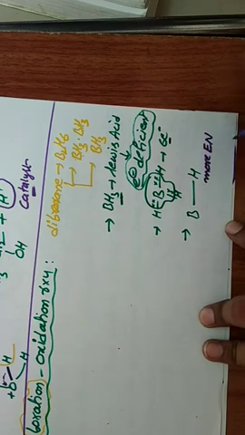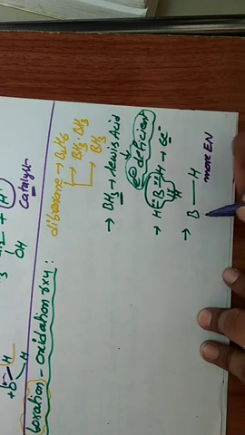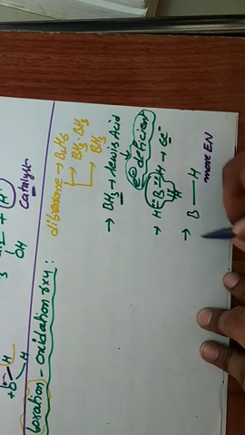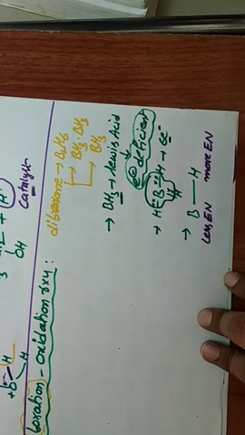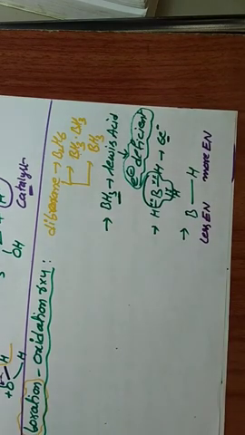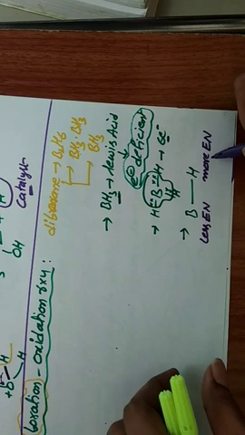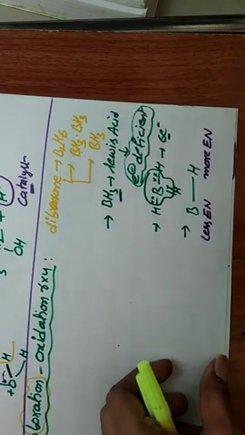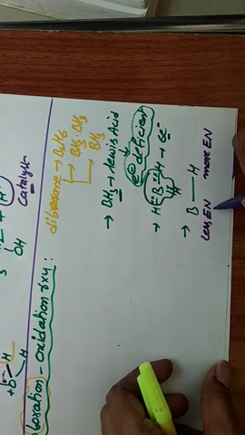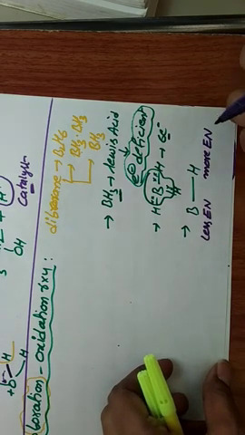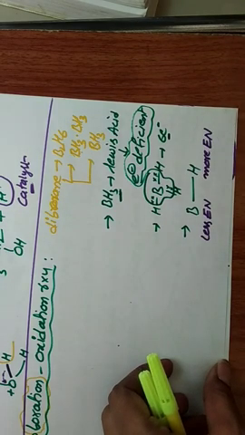Compared to hydrogen, boron is less electronegative. More electronegative means it attracts the electron and gets the negative charge. Less electronegative means it loses the electron and gets the positive charge.